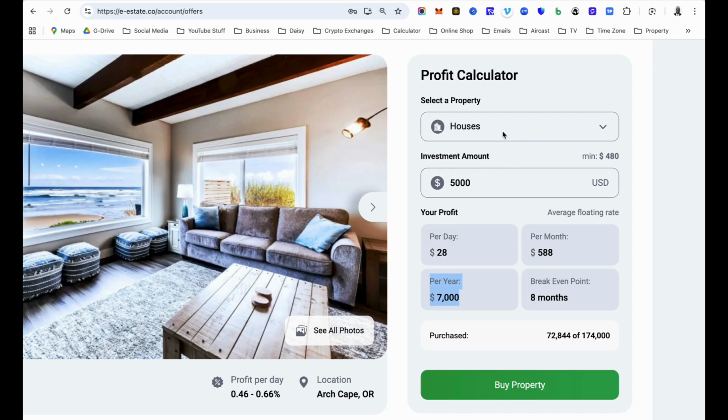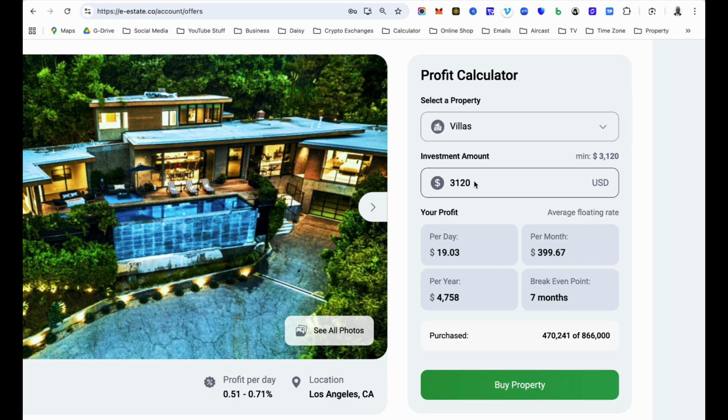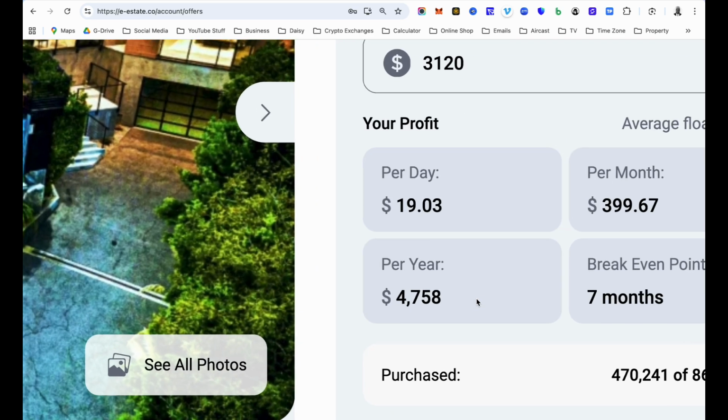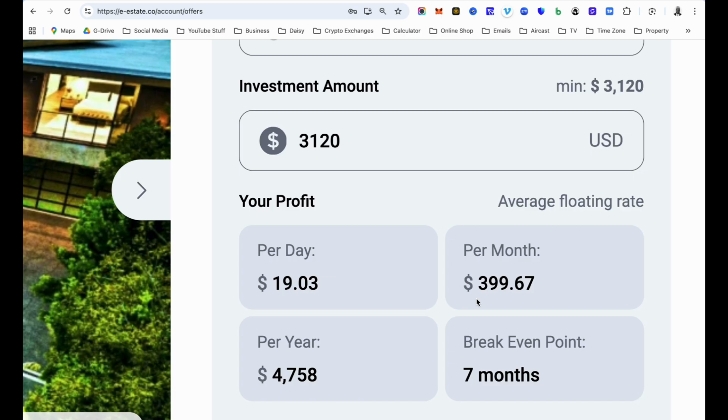Okay, if we go to the villa houses or the villa real estates, you will notice that the minimum to start this one is $3,120. It's one of the ones that I have got that I just showed you that you can be earning $19 every day. Okay, so if you wish to be earning like me $19 every day, for now you start with $3,120.